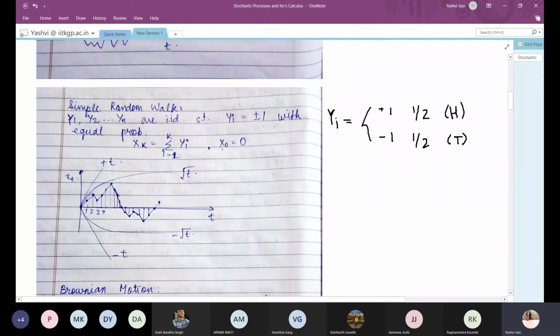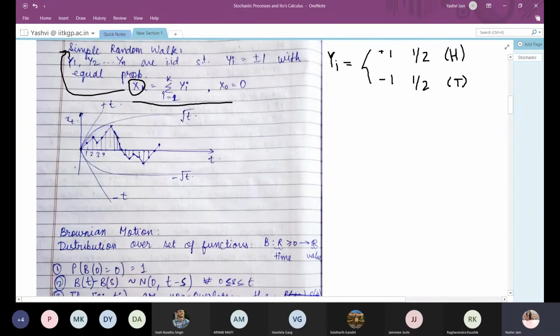So now we toss a fair coin and we get the values of yi. Now xk is defined as the sum of yi from i equals 1 to k, and the path that this xk follows is known as a simple random walk with x0 equal to 0.